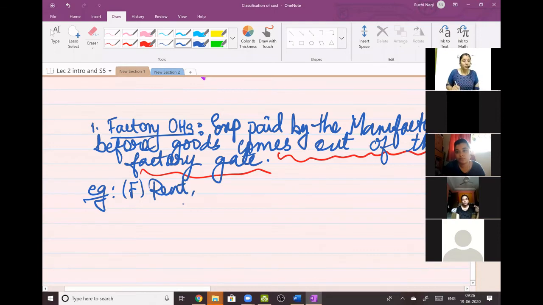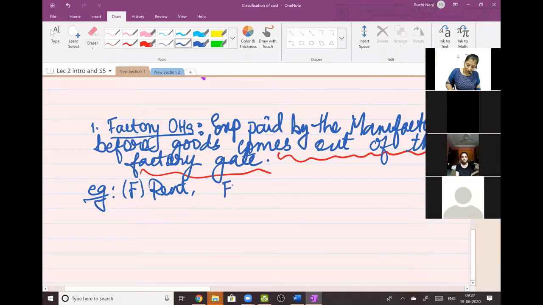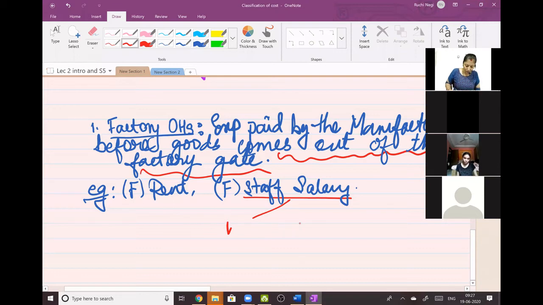See, I'm using the word factory. It has to be rent of your factory premises. Then factory staff salary. Now, what all will come in this? Staff salary will include wages. Whether it is direct wages or indirect wages, both will come here.